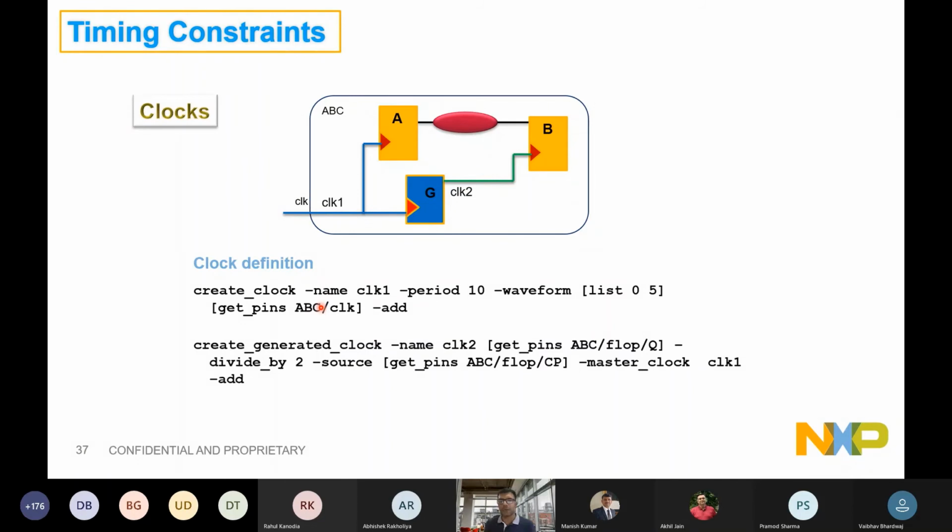And then the tool will understand, okay, this is a clock of 100 megahertz. This is a divide by 2 clock, that means this is 50 megahertz. So it is a path from 100 megahertz to 50 megahertz. And as a pessimistic edge, if you map, this path will be timed at 100 megahertz. Right?